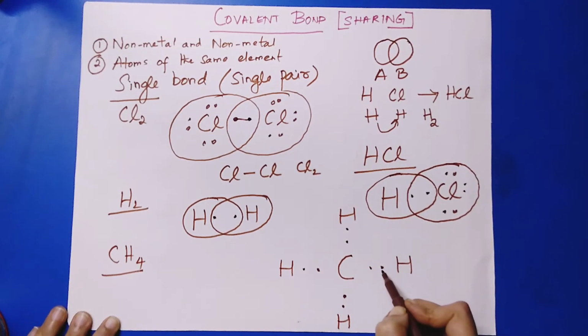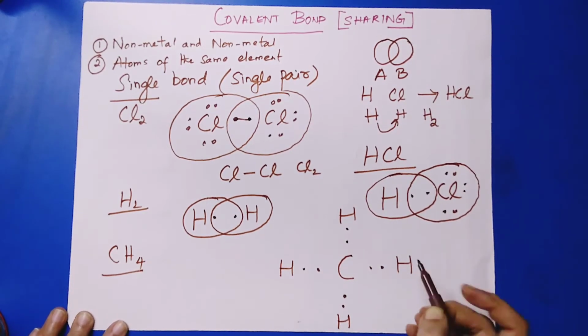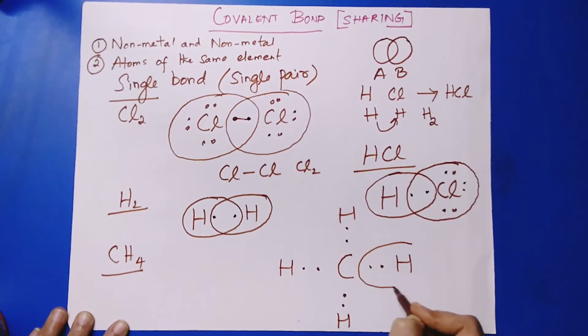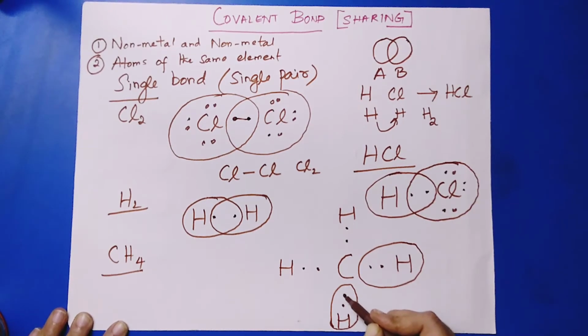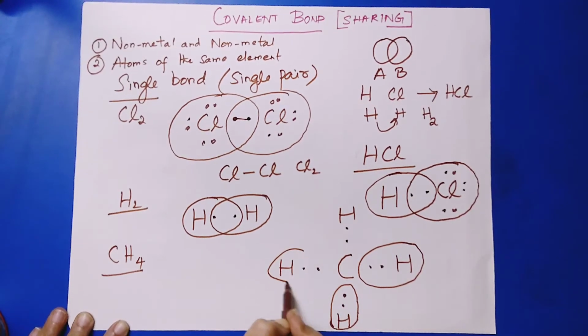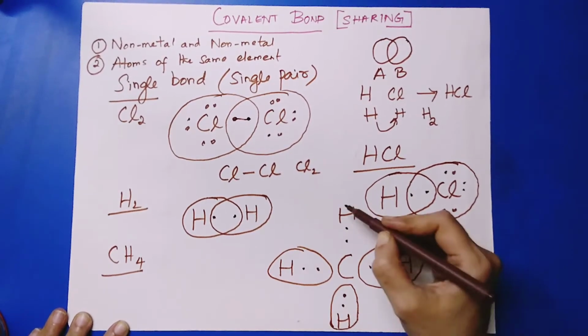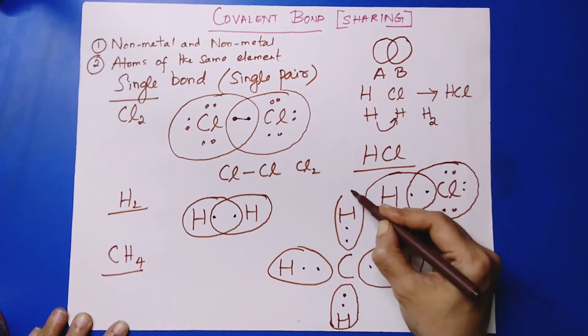Now hydrogen has 1, and it's sharing 1 with the carbon. Let's circle this. This hydrogen duplet is over. This hydrogen is sharing 1 of the electrons from carbon, so now totally 2. This is over. Same thing with this hydrogen, and same thing with this hydrogen.